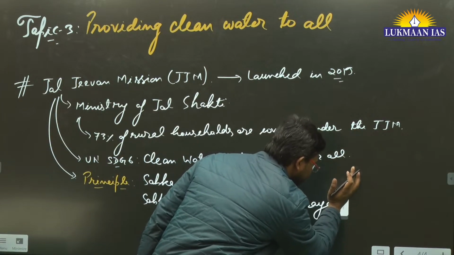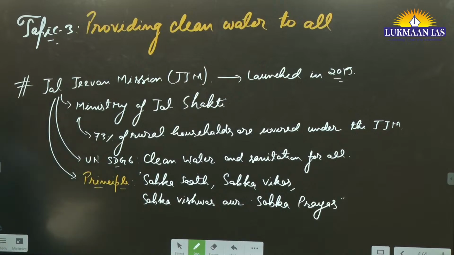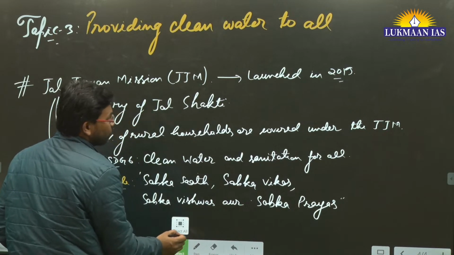So there will be single A. This is the thing. So this is the principle with which they are implementing this particular mission, and this Jal Jeevan Mission is providing, let's say, clean water, tap water connection to rural households in the country. Okay, this is the thing. And here the author has mentioned some important facts related to water related missions. So here I am going to mention about those facts also.